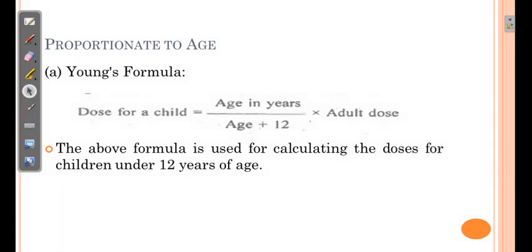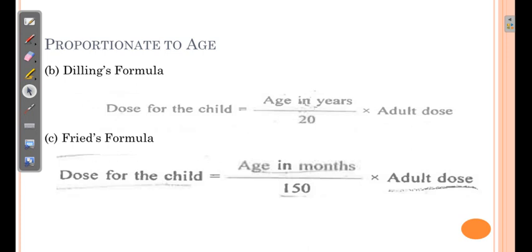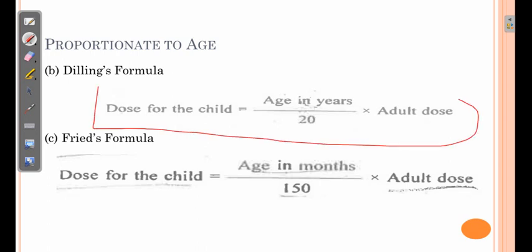Okay, next formula is Dilling's formula. In Dilling's formula, it says that dose for a child is equal to age in years divided by 20. So you need to directly place the age over here and divide it by 20. So this formula can be used for calculating the dose for the child above 12 years of age. Young's formula is applicable for less than 12 years. This can be used for child above 10 years as well.